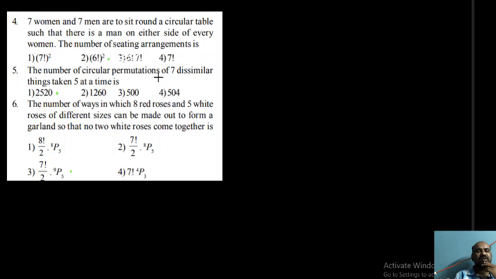The number of circular permutations of 7 dissimilar things taken 5 at a time. Listen students, we want to arrange 5 elements around the table. That is (5 minus 1) factorial ways, 4 factorial ways. But those 5 should be chosen from 7. How? You can choose in 7C5 ways. After choosing, these 5 should be arranged around the circular table in (5 minus 1) factorial ways, that is 4 factorial ways. Therefore the answer for the problem is 7C5 into 4 factorial.